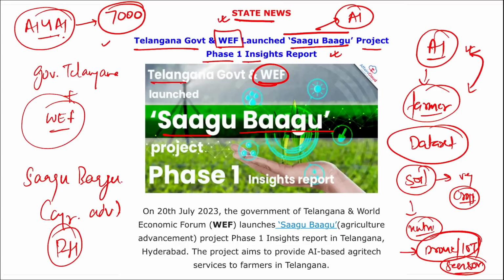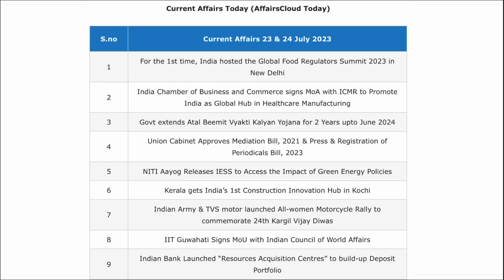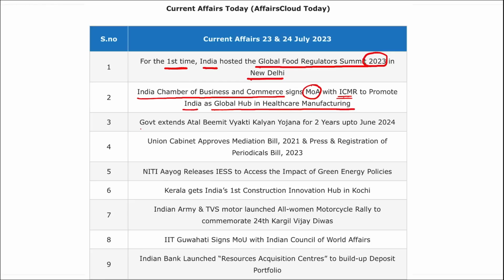So friends, these were your important current affairs for the day. Now let's go for a quick revision. For the first time, India hosted the Global Food Regulators Summit 2023 in New Delhi. The India Chamber of Business and Commerce signed an MoA with ICMR to promote India as a global hub in healthcare manufacturing. The government has extended the Atal Bimit Vyakti Kalyan Yojana for 2 years, up to June 2024. Then the Union Cabinet has approved the Mediation Bill 2021 and the Press and Registration of Periodicals Bill 2023.